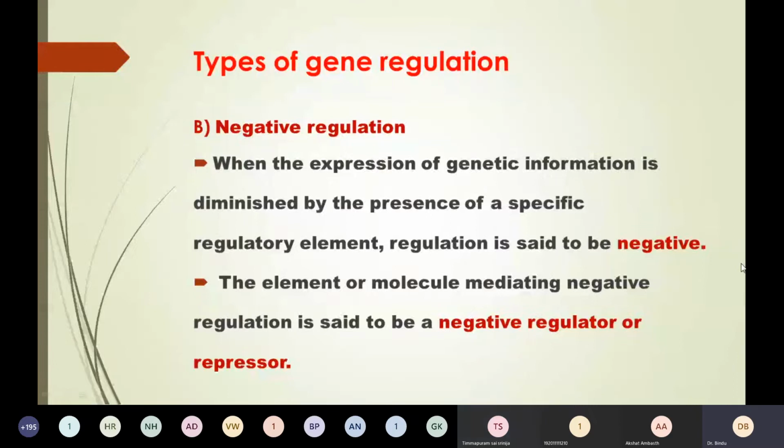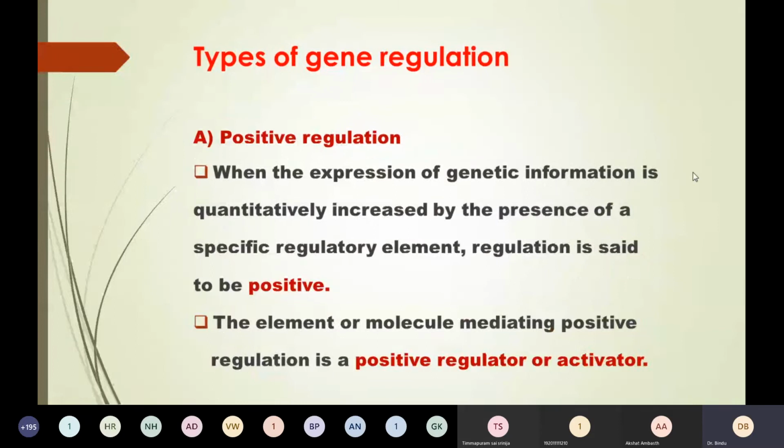Coming to the types of regulation, two types are there. That is positive regulation. The name itself suggests it: gene expression is increased by the presence of some regulatory element, known as a positive regulator or activator.